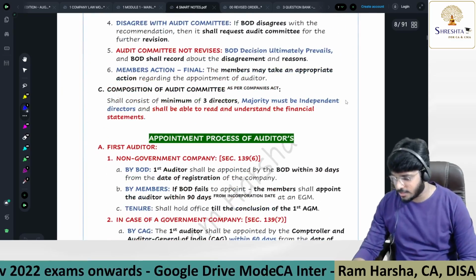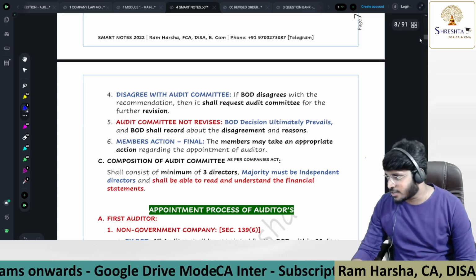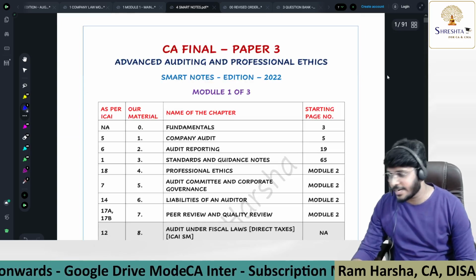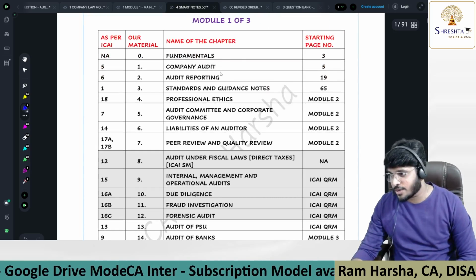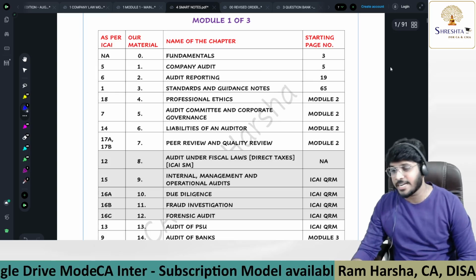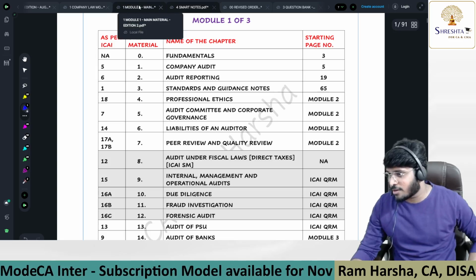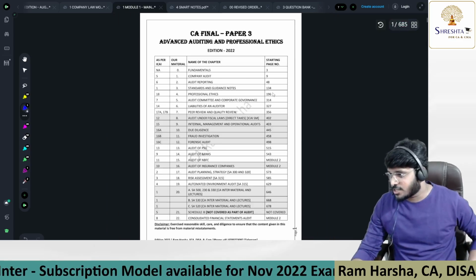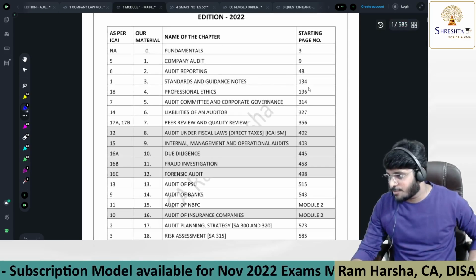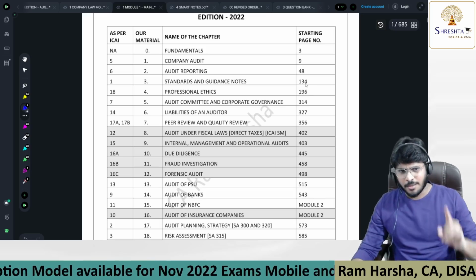If you check the smart notes, it is actually 91 pages, only for 3 chapters: fundamentals chapter, company audit, audit report and standards put together. You see my regular material which I use for main classroom explanation: the 0 chapter, company audit, audit report and standards comes to 195 pages of main content.